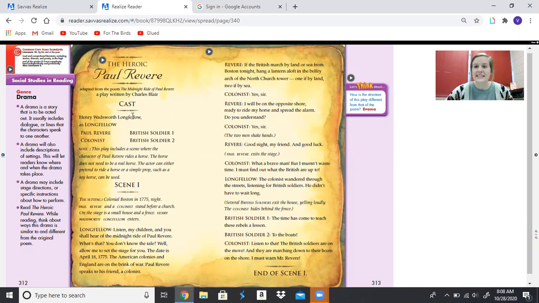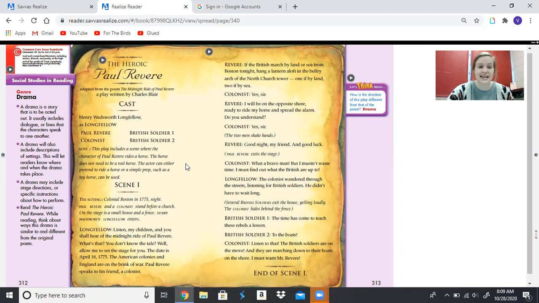So, what is another word other than a drama for what we're about to read? That's right, guys, a play. I know that a play includes cast or characters so that the reader knows who is in the play and what the characters' roles in the story are. So it tells us all the characters that are going to be in our play. It even has scene 1, and on our next page it has scene 2, and we'll talk about that a little more once we're done reading.